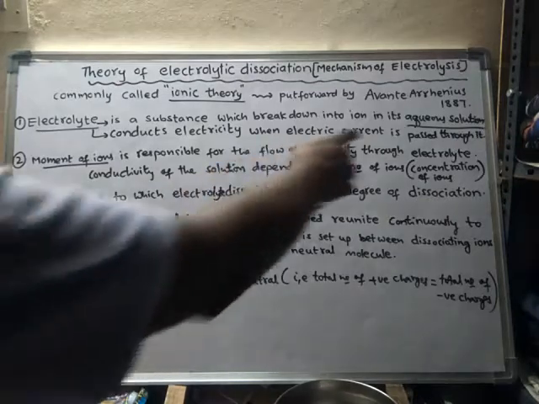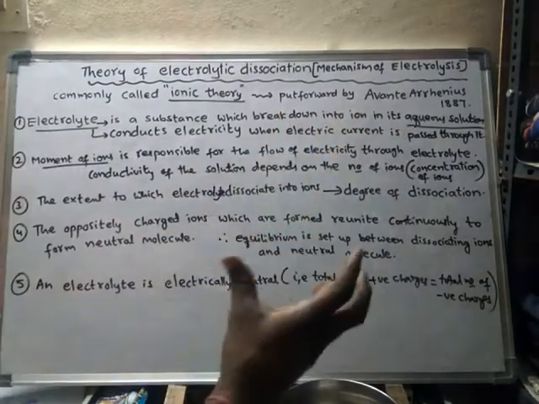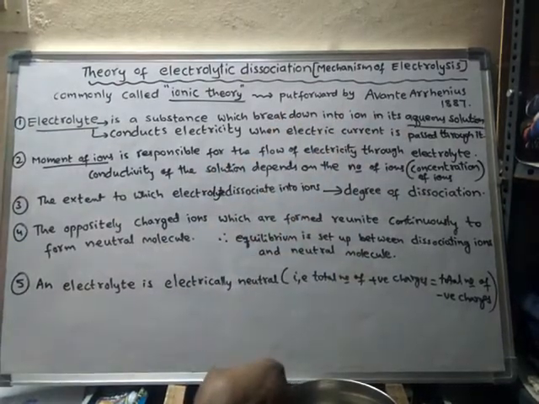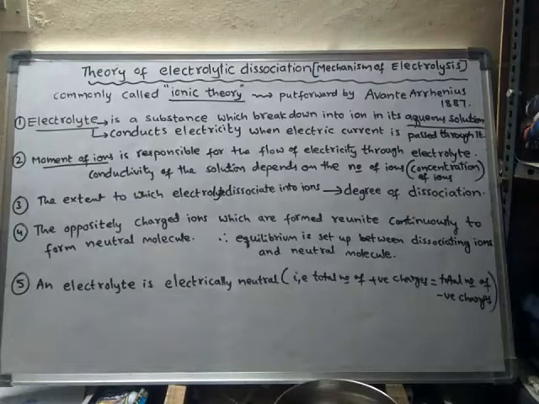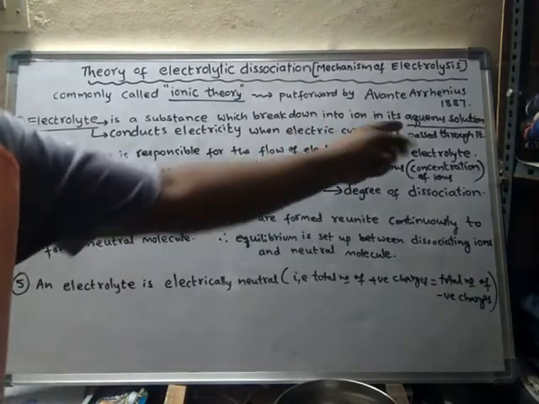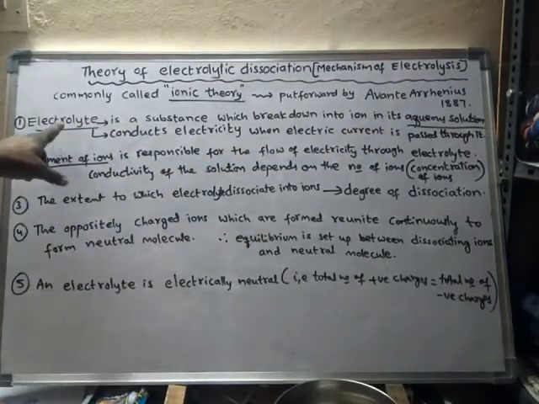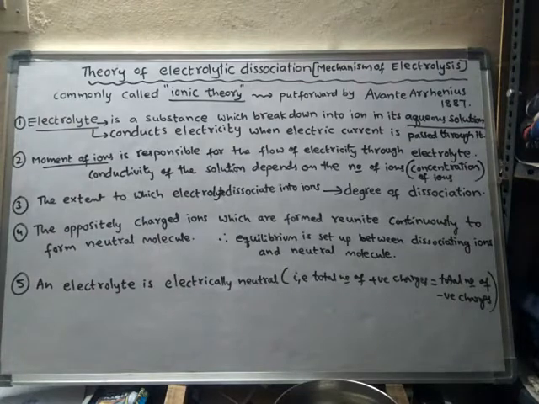So when an electrolyte is kept in aqueous solution, it will break down into ions. If a substance breaks down into its ions in aqueous solution, then that substance is said to be an electrolyte.